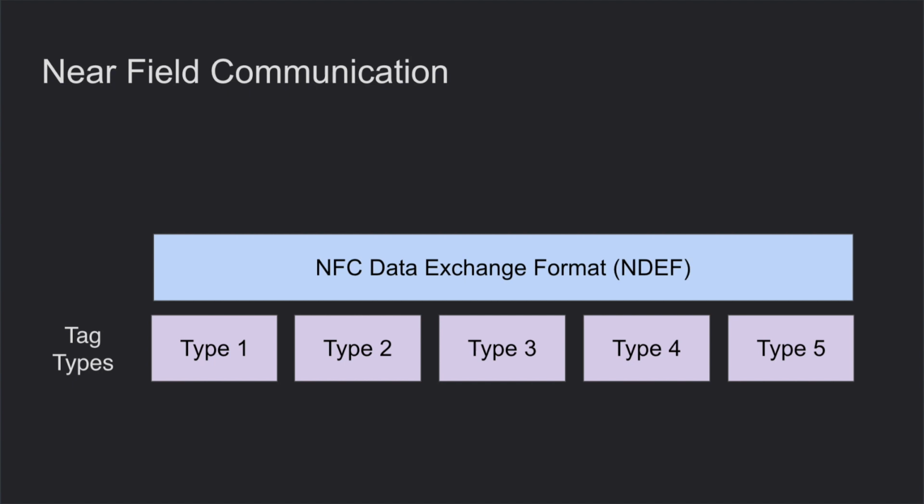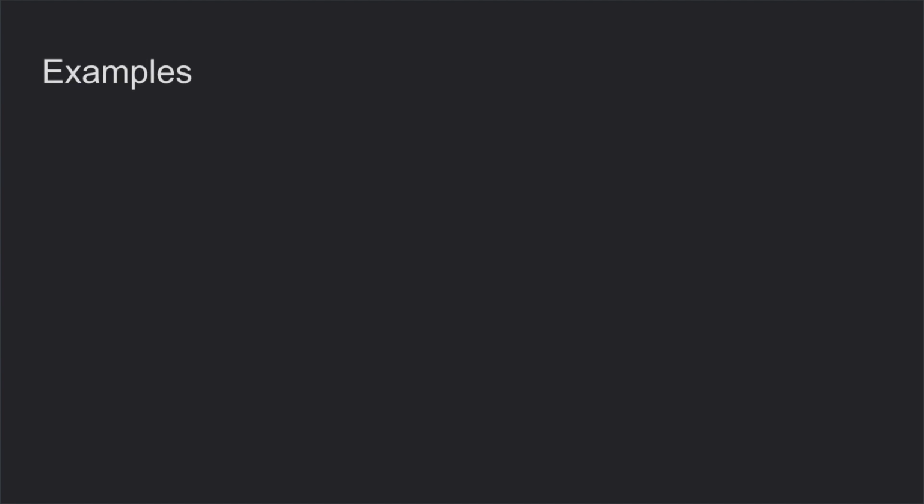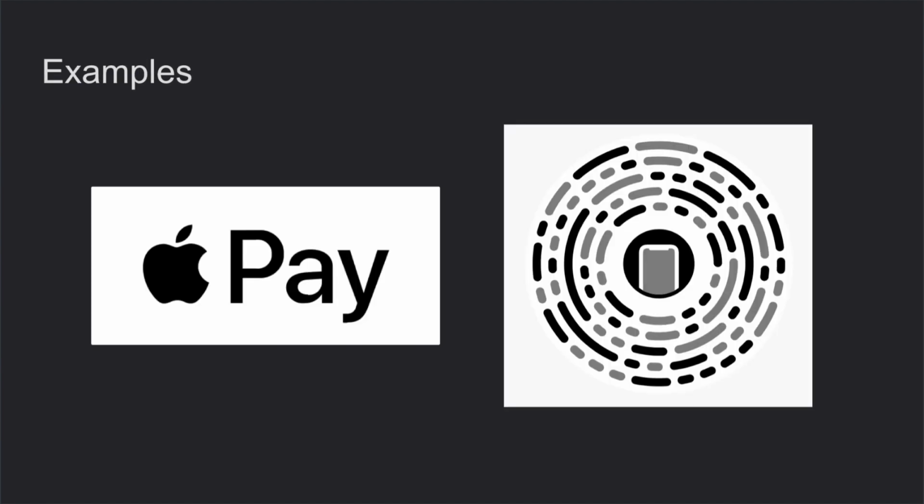A bit of technical background of NFC. All the standards, protocols and technologies of NFC were classified into 5 so-called tag types from 1 to 5. And the difference between them is basically in their technical background, like speed, security, memory and so on. And also there is NDEF as a common language between different tag types. Among the huge variety of NFC examples, I think the two most popular for us as the iOS community are Apple Pay and the new fancy App Clips feature from iOS 14.